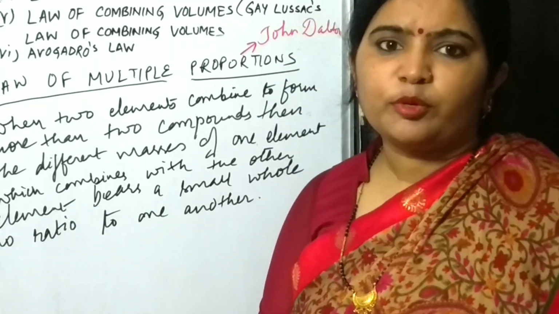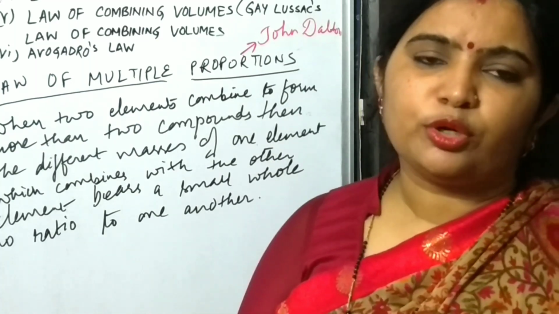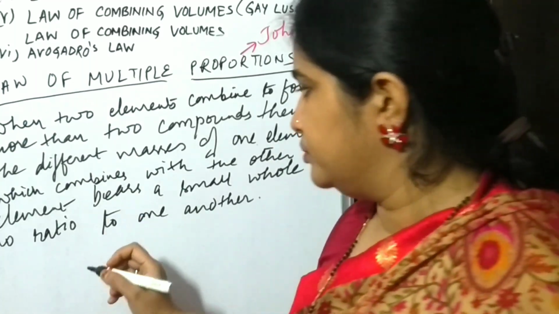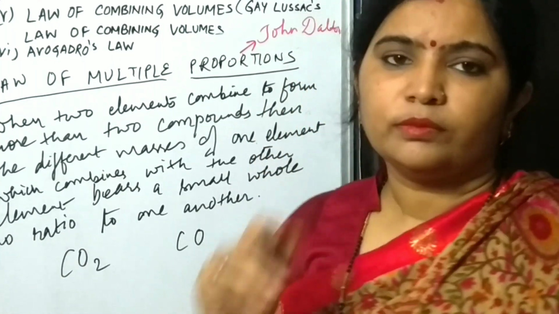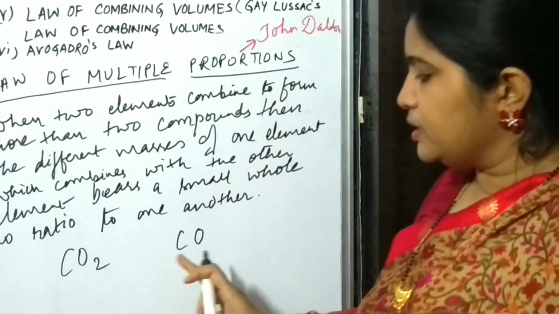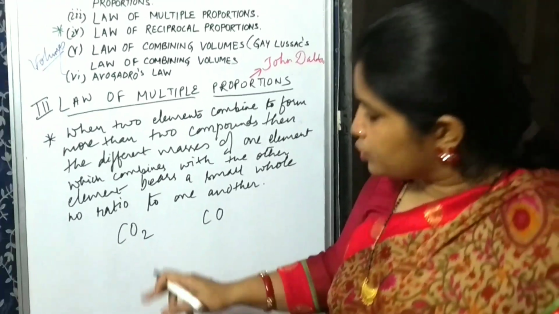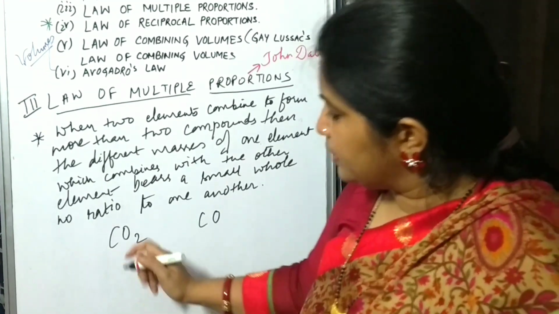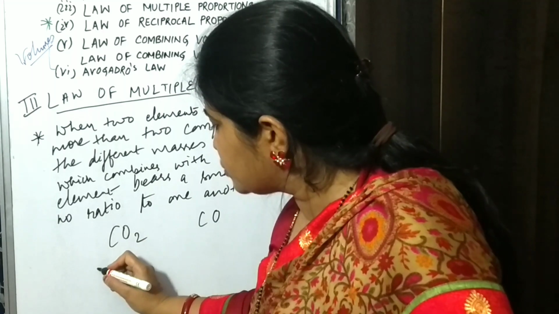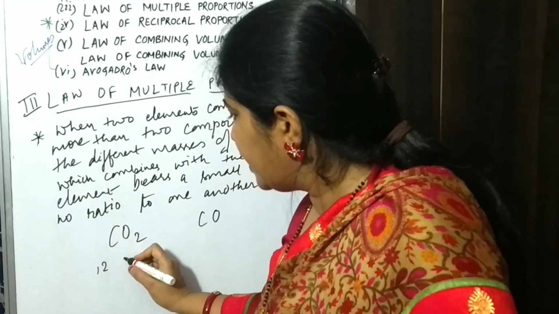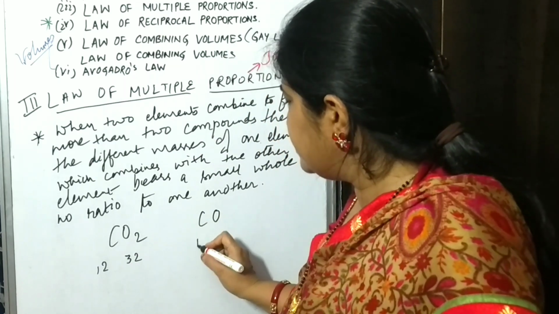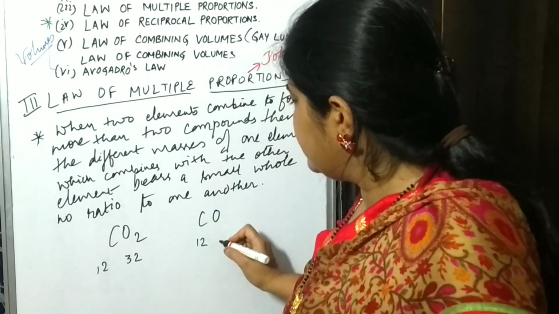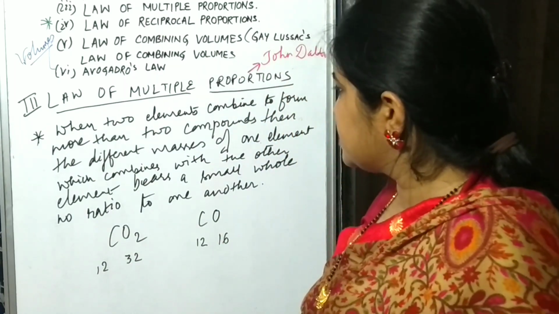Understood? Suppose I am taking the example of CO2 and CO, which means carbon dioxide and carbon monoxide. Here in this case you can see the mass of carbon is 12 and the mass of oxygen is 32. However, here carbon is again 12, and oxygen is 16.